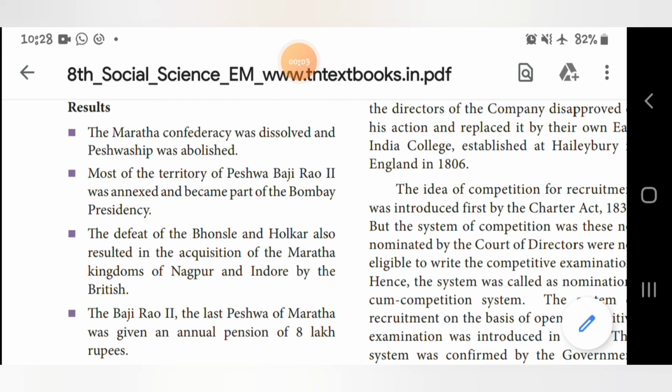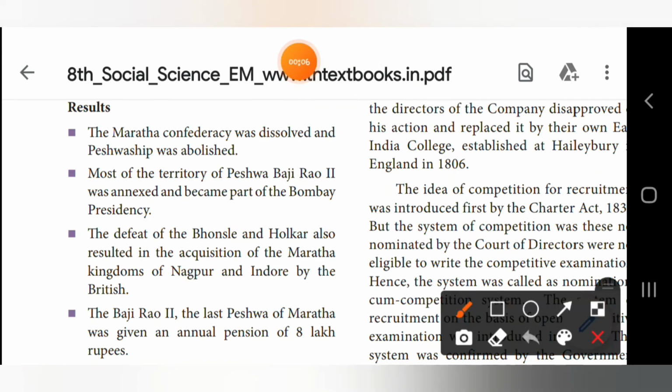Okay, so fifth short answer, you have 4 points as I told you earlier, right? Okay, so first point, the Maratha Confederacy was dissolved and Peshwaship was abolished. So this is the first point from fifth short answer. Okay, the Maratha Confederacy, it was dissolved, right? And the Peshwaship was abolished here. Second point, most of the territory of Peshwa Bajirao II was annexed and became part of the Bombay Presidency. So Peshwa Bajirao II's territory was annexed and it became the part of Bombay Presidency. This is the second point.